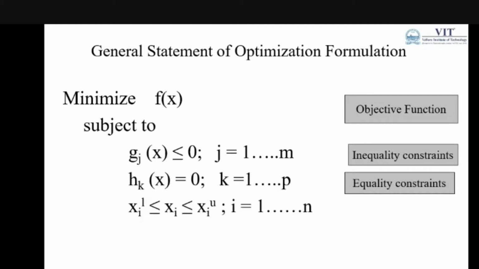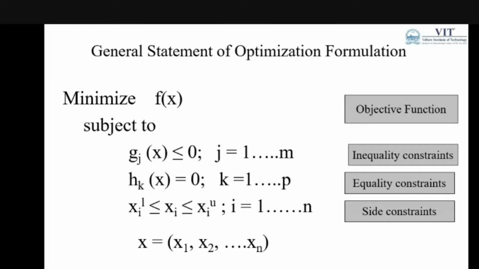Then we can think about the boundary conditions of the design variables, like upper and lower bounds for every design variable. These are the side constraints, the boundary conditions. This is the design vector. Usually in any optimization problem, we may consider more than one variable.